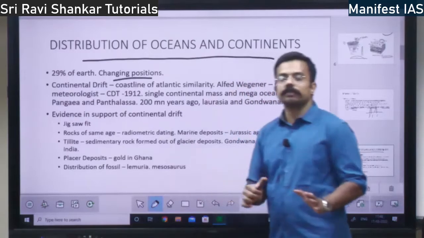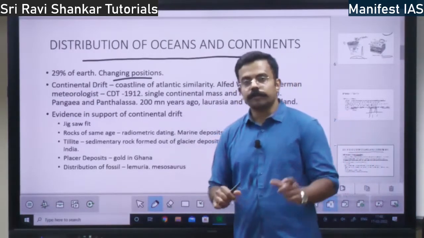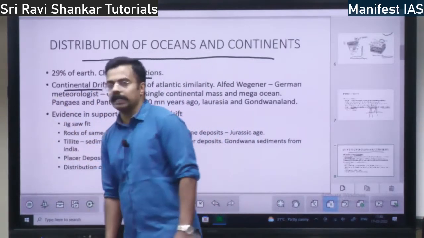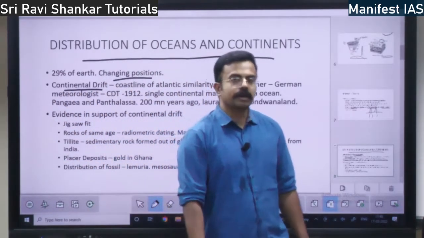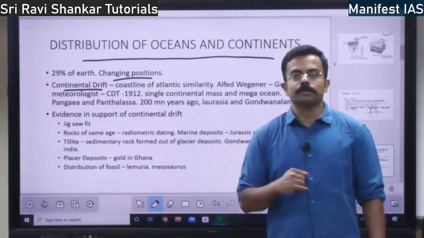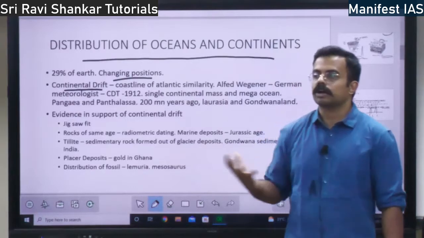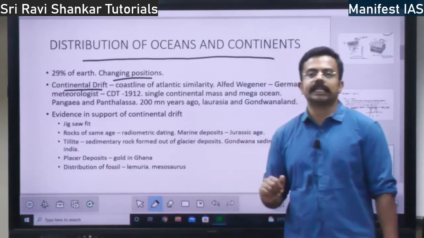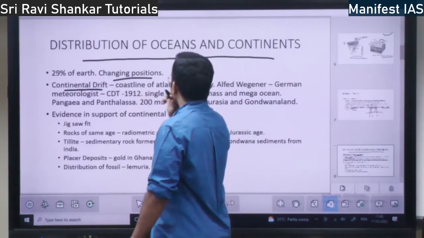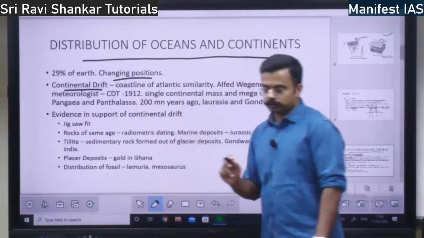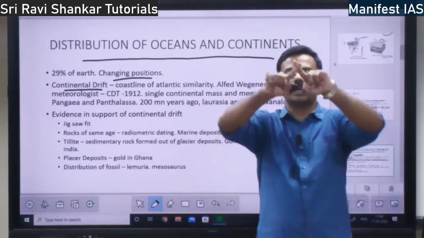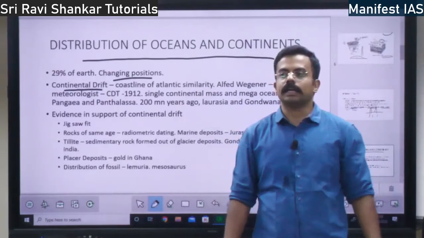With respect to changing landforms, the first theory, given by Alfred Wegener, is the continental drift theory. Today we have 7 continents. He says these continents were not in the same position. They were drifting across the earth throughout history. That is what the continental drift theory says. He says all the continents together formed one single body earlier.